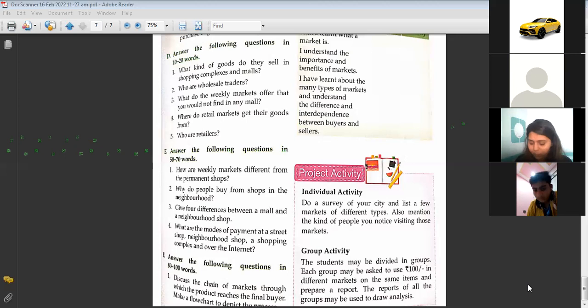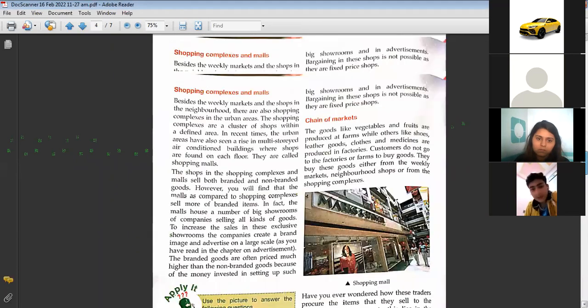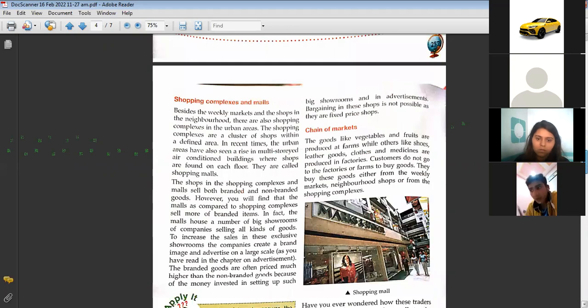For malls, what are malls? Malls are multi-storied AC buildings which house different brands and shops. It's given in the book, the definition of mall. Ma'am, we have to write four differences of mall and neighborhood shop.